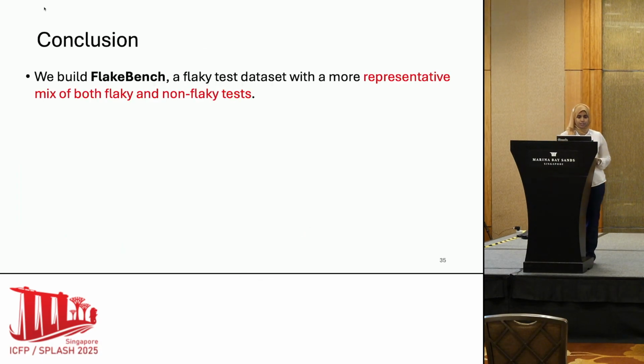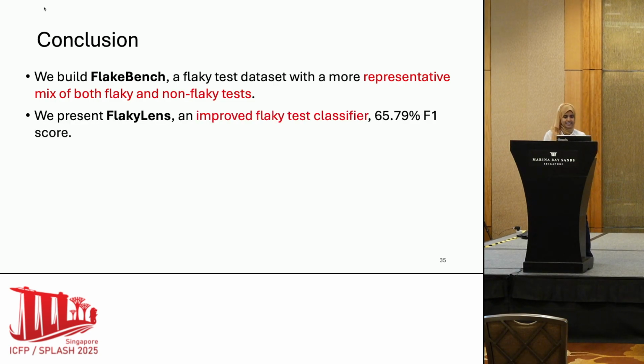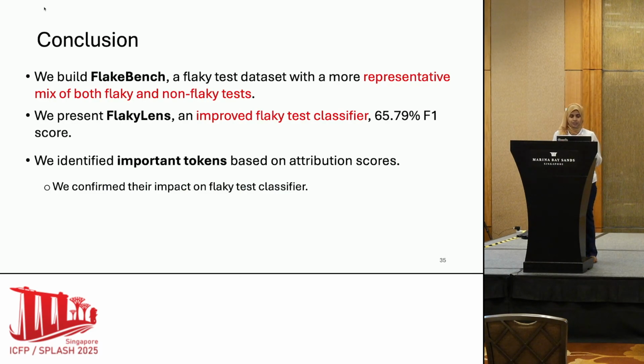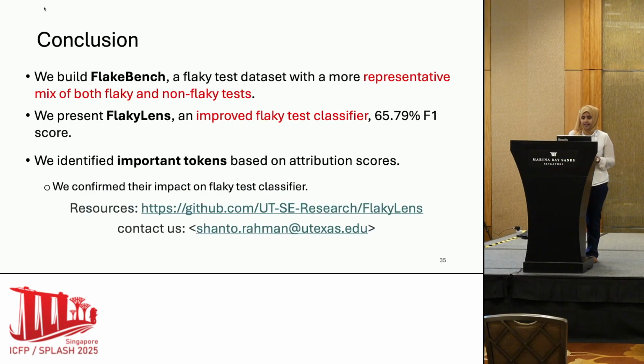So in conclusion, in this paper, we built the FlakeBench dataset that considers a more representative mix of flaky and non-flaky tests. And we present FlakyLens, an improved flaky test classifier. We identified important tokens based on the attribution scores. We confirmed that their impact actually matters in making the decisions. Our code and repositories are available here.